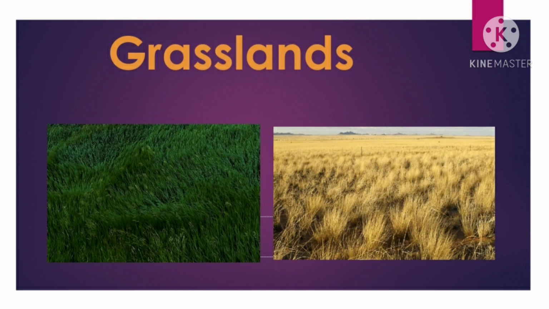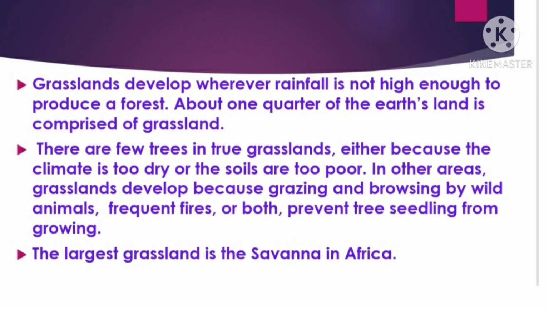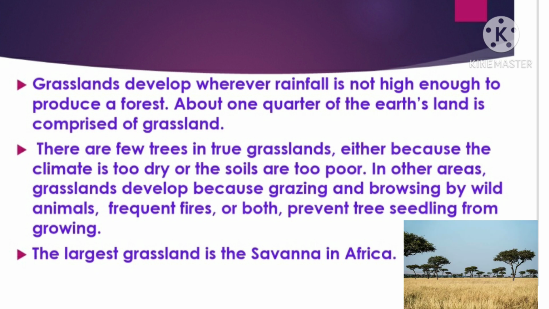Grasslands. Children, grasslands develop wherever rainfall is not high enough to produce a forest. Or, in other words, you can say grasslands are mostly found in regions of low rainfall. And you know, about 1/4 of the earth's land is comprised of grasslands.